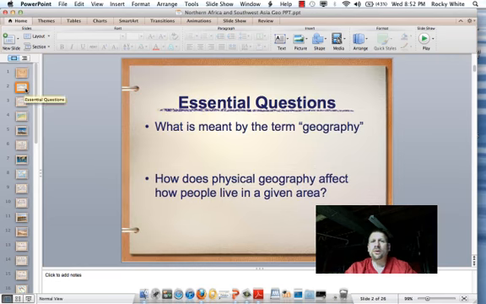Some of the essential questions that I'd like you to be able to answer by the time we finish this lesson is, what is meant by the term geography? I described that in the previous slide. Geo, earth, graphy, study. It's the study of earth and its people. And how does the physical environment in which people live affect how people live in a given area? Is there water around? Is there vegetation around? Is there a way to grow food? Are there animals that could be used for food? Are there transportation avenues that can be used on the water? These are some of the questions we'll answer about North Africa and Southwest Asia.